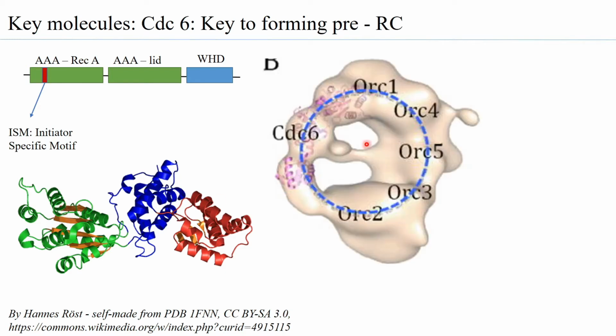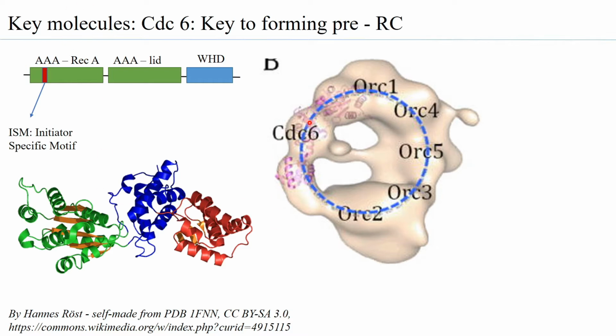When it binds to the ORC complex, it is important that CDC6 binds to the ORC complex. In many studies, it has been shown that it is CDC6 that brings the ORC complex to the origins, but this is not the case in all species. Many times it is the ORC that first binds to the replicator region, and then CDC6 completes it.